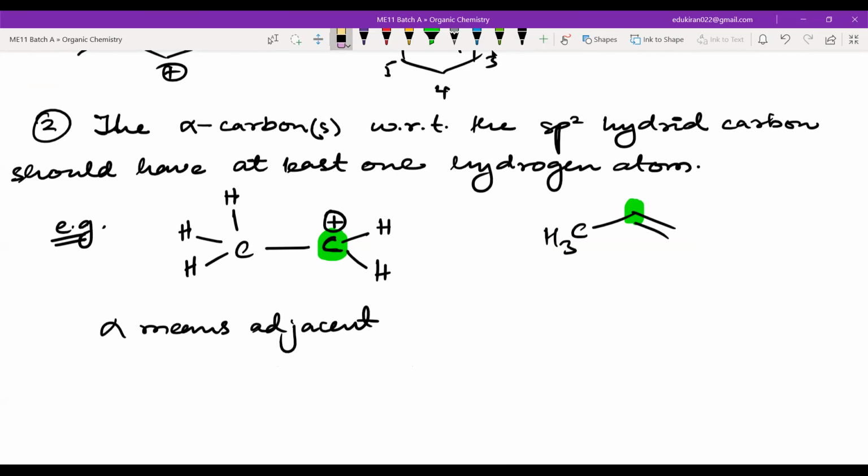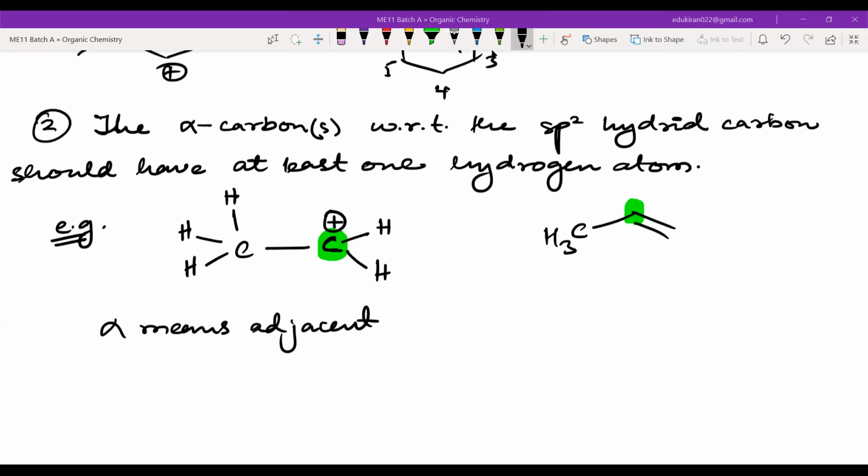That means alpha carbon with respect to sp2: adjacent to sp2 there should be a carbon atom. Yes or no? Adjacent to sp2 there should be a carbon atom. And that carbon atom should have one hydrogen atom. At least how many? At least one. At least one hydrogen atom.